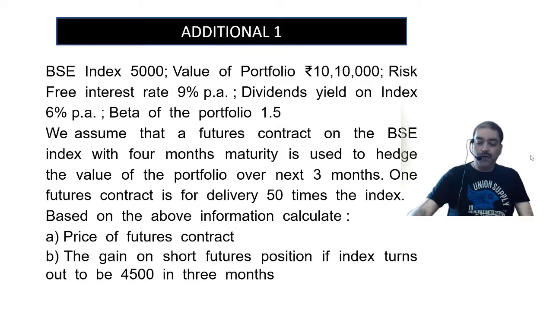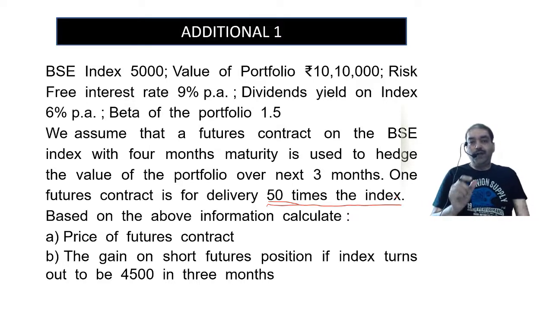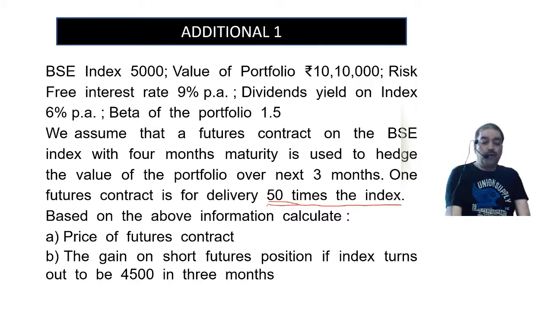Now you have to take note of this. Contract is for delivery 50 times the index. Which means that, just like I said, one contract is made up of 50 shares. Like this, one contract is made up of 50 units of the index. So on that basis we will be calculating. First we calculate futures of the index, then we calculate the number of futures to be bought to hedge, and then we calculate the gain on futures sale. So the first part of the question is to calculate the price of futures contract.